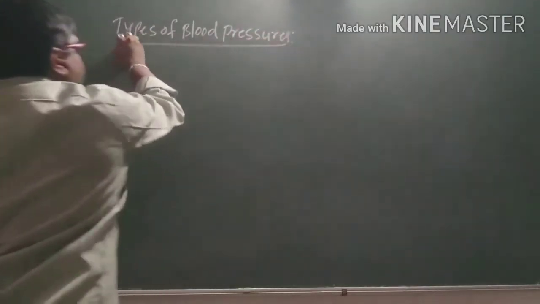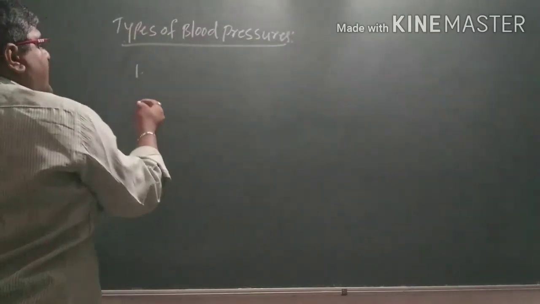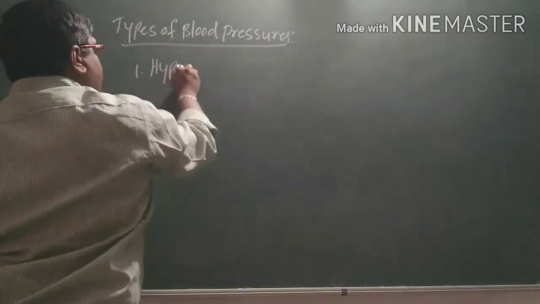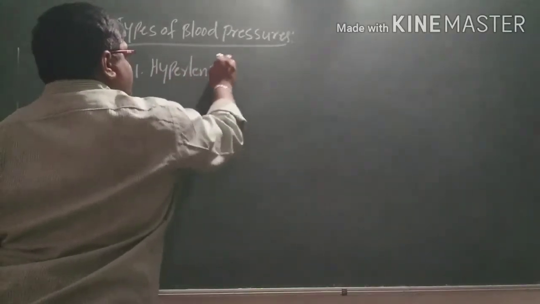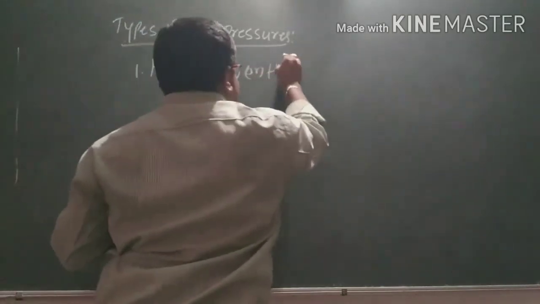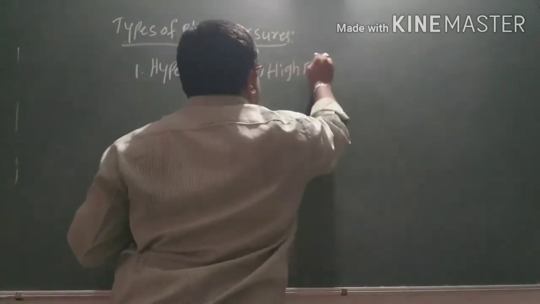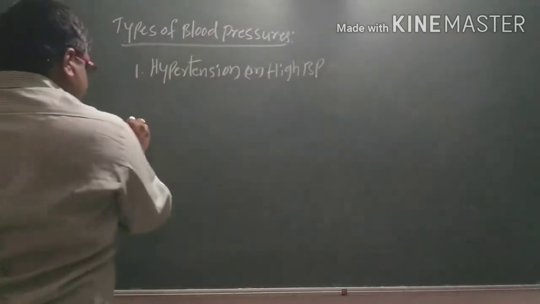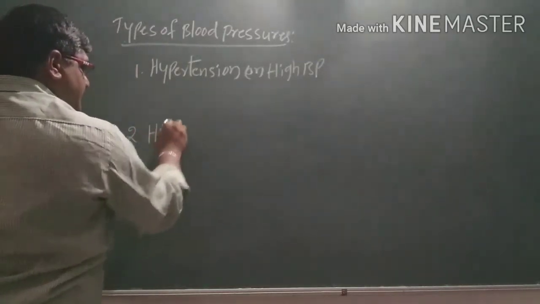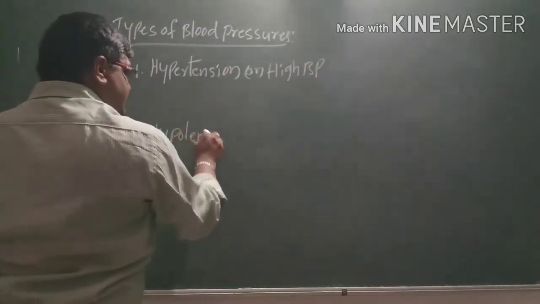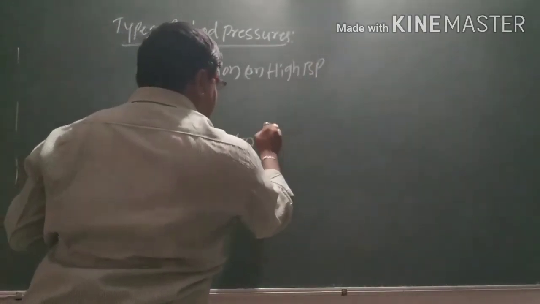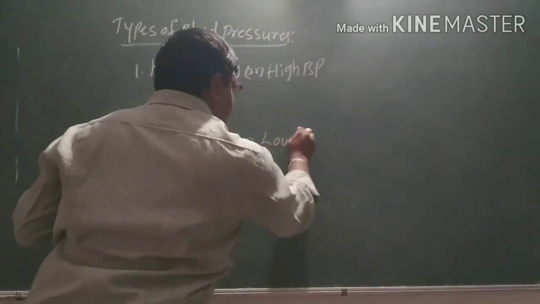One is high BP, or hypertension, or high blood pressure. The other is hypotension, or low blood pressure.